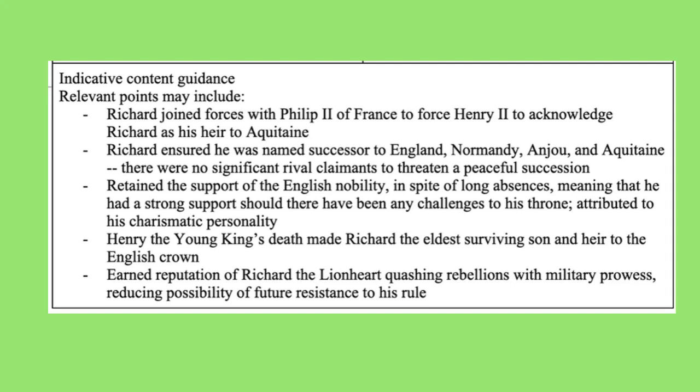Now, it's a really good idea with these longer answer questions to use the point, evidence, explain structure. So, for example, you could say, as your point, that Richard tried to secure the succession in advance. Then you give your evidence. He ensured that he was named successor to England, Normandy, Anjou and Aquitaine. Then you need to explain, so you need to link that evidence back to the question and back to the point that you were making. You can say that there were therefore no significant rival claimants who might have threatened a peaceful succession.